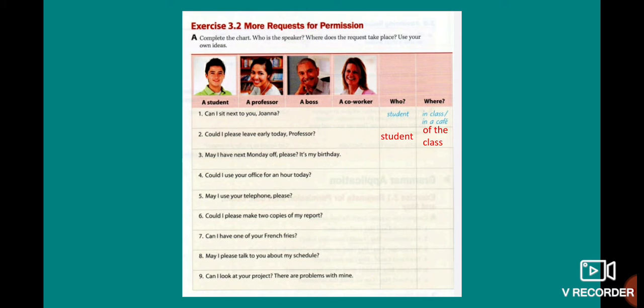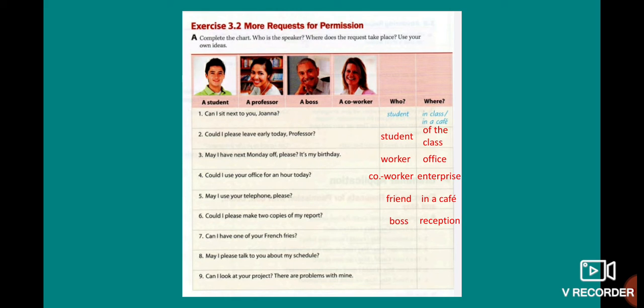Okay, number 3, may I have next Monday off, please? It's my birthday. Okay, who? Maybe a worker. Where? In an office. Number 4, could I use your office for an hour today? Could be a coworker. And where? Maybe in an enterprise, in a company. Number 5, may I use your telephone, please? Okay, who? It's possible, the friend. And where? Maybe in a cafe. Okay. Number 6. Could I please make 2 copies of my report? In that case, who? The boss. Where? It's possible that at reception.